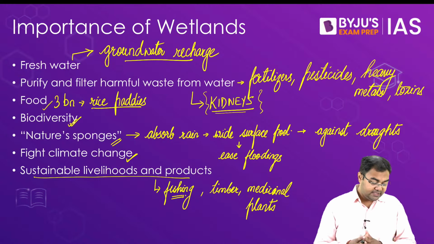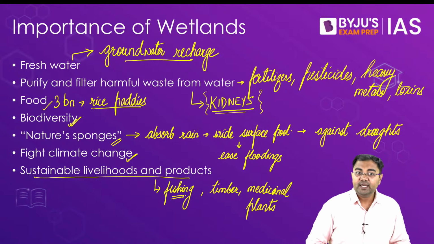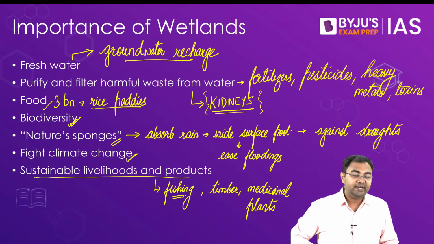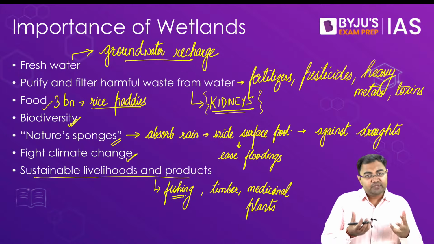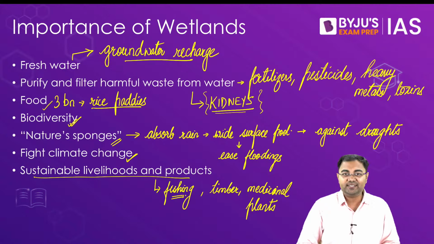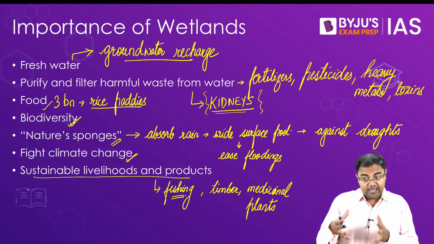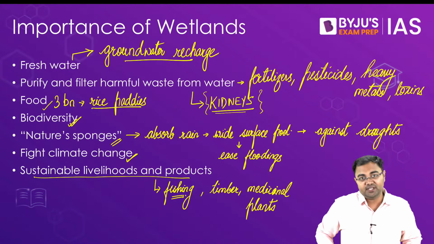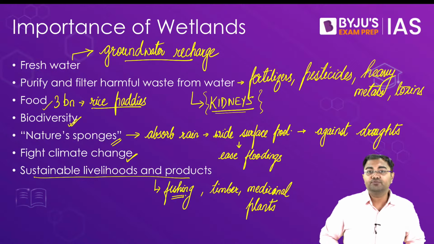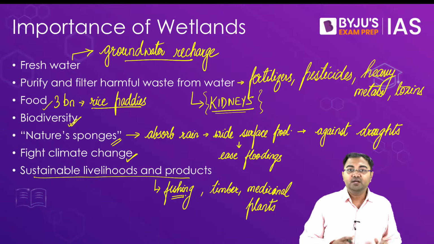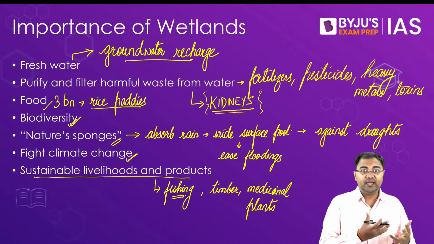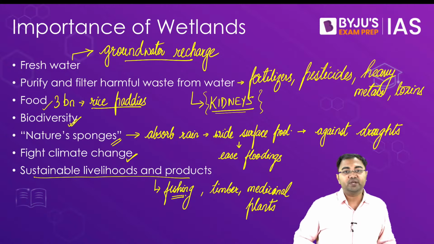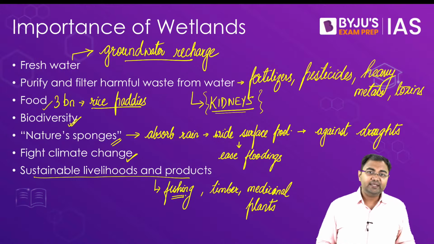So that's why we have to understand that they have a very crucial importance for us, and they have been providing all these ecological services. So understanding the importance of wetlands is very, very important, and that is why we are looking at all these Ramsar sites. Ramsar sites have very strict conventions, rules and regulations whenever something has been designated as a Ramsar site, which becomes very crucial for us from the perspective of saving the biodiversity, saving the environment, and looking at a sustainable future. So when you look at a comprehensive picture of why wetlands are important, you'll see that they have all these things.